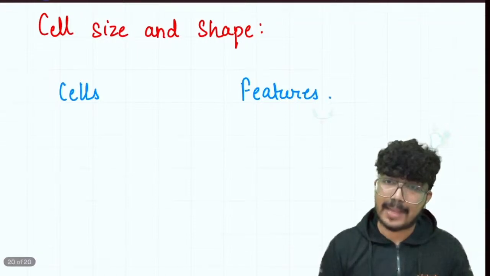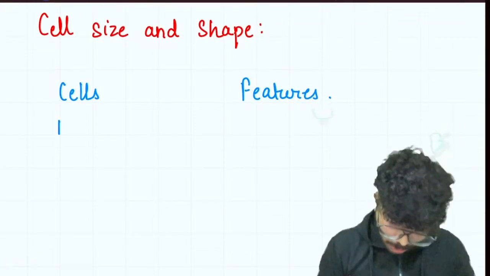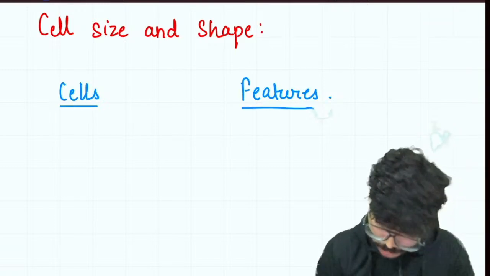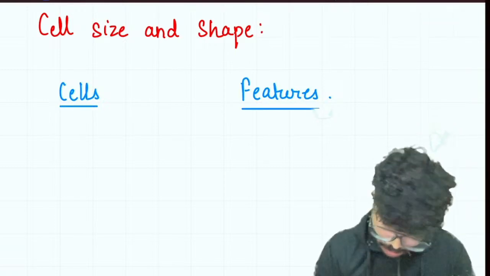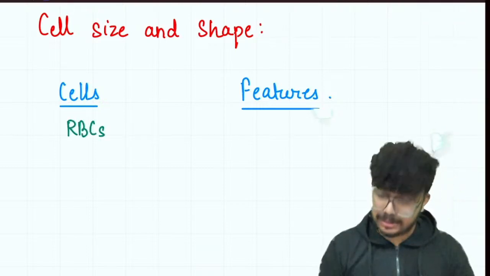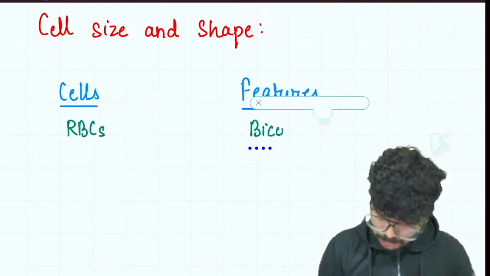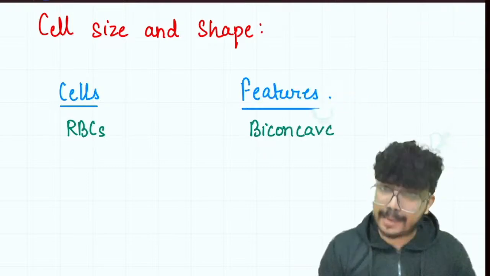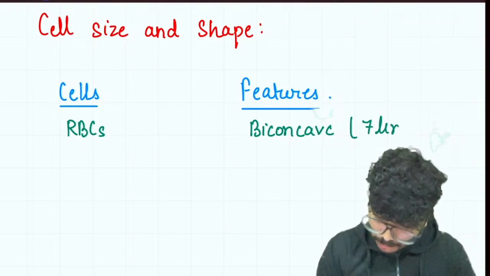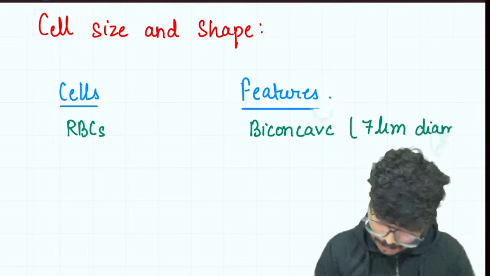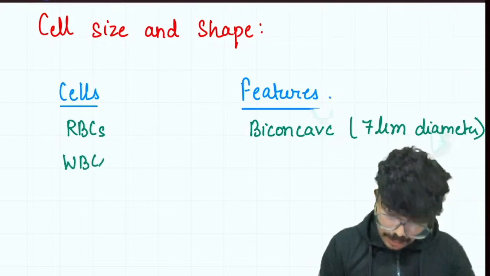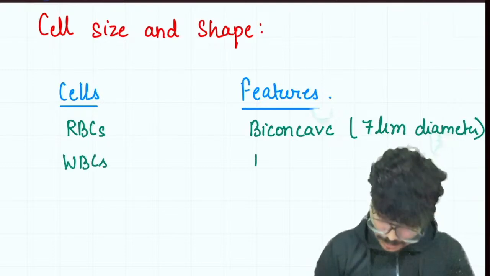The first example given in NCERT is the RBC. Let's change the color of the pen. Let's take the green color. RBCs have a biconcave shape, and their diameter is somewhere around 7 micrometer. Then WBCs are amoeboid in shape. That is their feature.